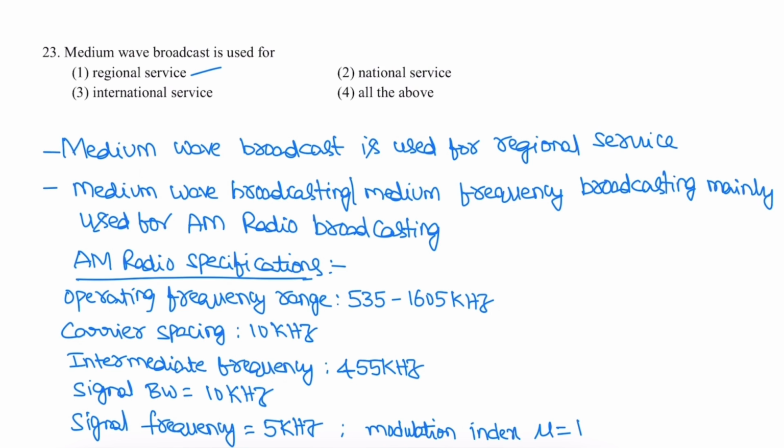Some standard specifications of AM radio are: operating frequency is 535 to 1605 kilohertz, carrier spacing is 10 kilohertz, intermediate frequency is 455 kilohertz, and signal bandwidth is 10 kilohertz. We know that the bandwidth of an AM signal is given by 2 fm. So 2 fm is 10 kilohertz, and the message signal frequency is 5 kilohertz. The modulation index for standard AM is mu equal to 1.